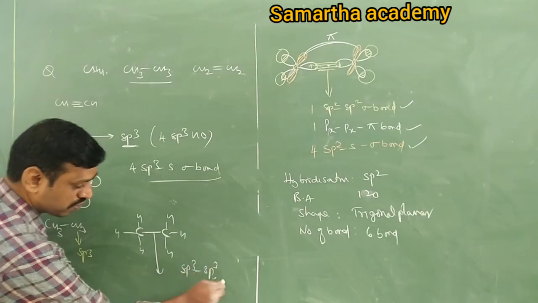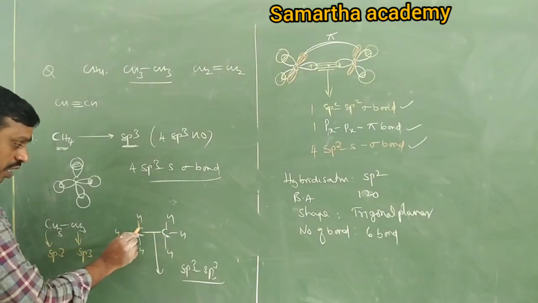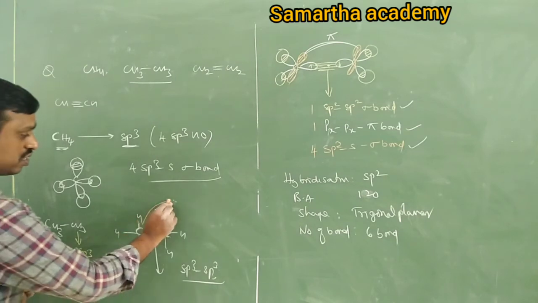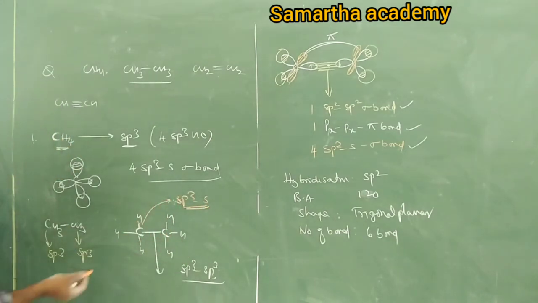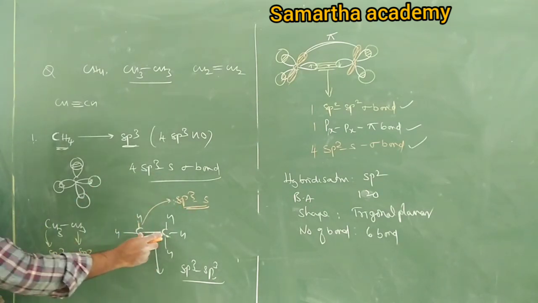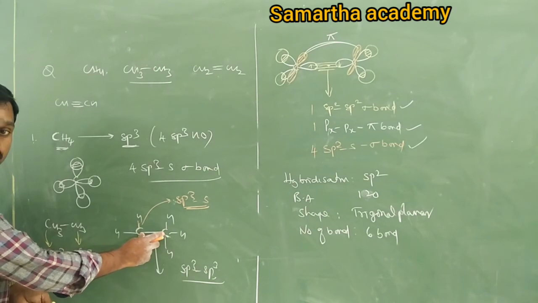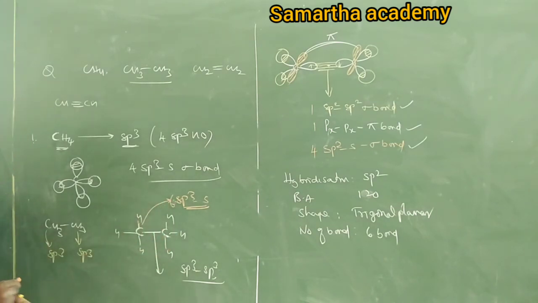Yes or no? Then this bond is an sp3-s sigma bond. How many sp3-s bonds? 1 2 3 4 5 6. There are 6 sp3-s sigma bonds. That's it. You need not go into detailed study.